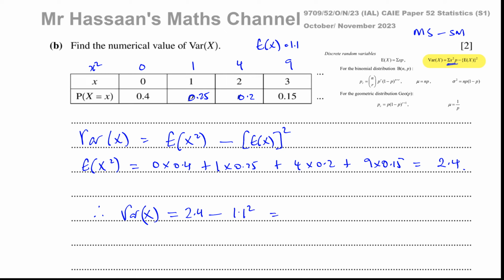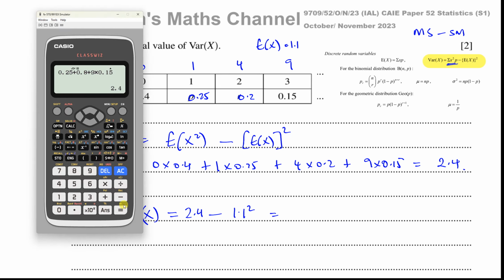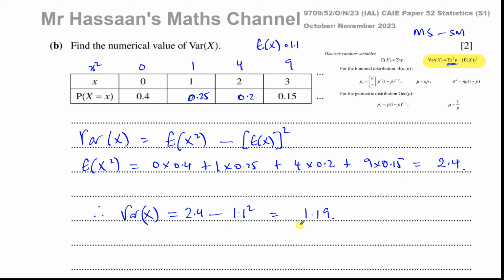So you take this answer, and from it you subtract 1.1 squared. That gives you 1.19. So we know that the variance of x is equal to 1.19.